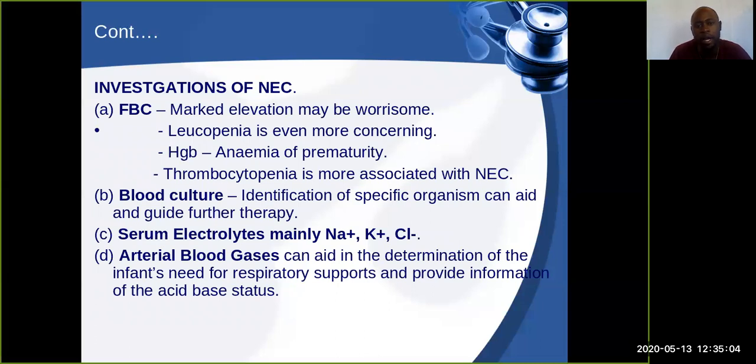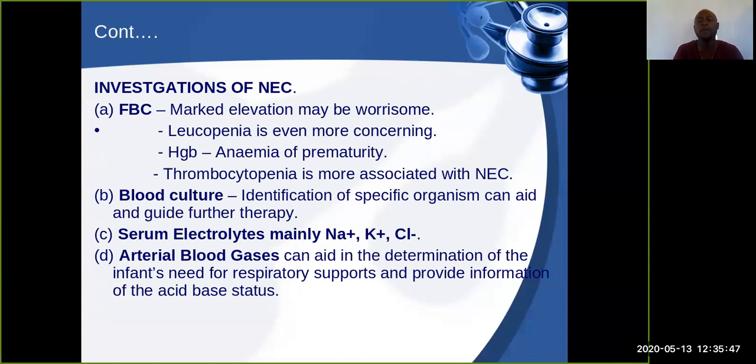Also, if you look at the hemoglobin, which is HB, there is anemia of prematurity. But also, what you should know and keep at your fingertips is that thrombocytopenia is highly associated with necrotizing enterocolitis. The other investigation that you're going to do is a blood culture. If you do a blood culture, you may find any of those bacteria that were highlighted earlier on, the Staphylococcus, the E. coli. You also do a serum electrolyte.